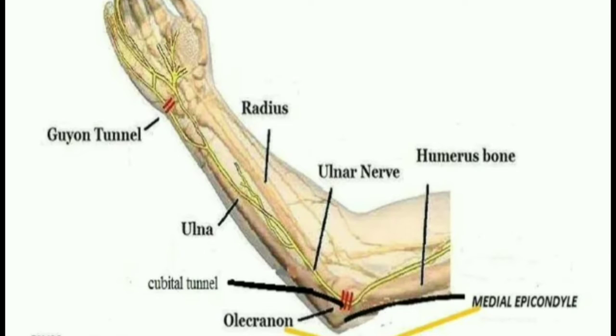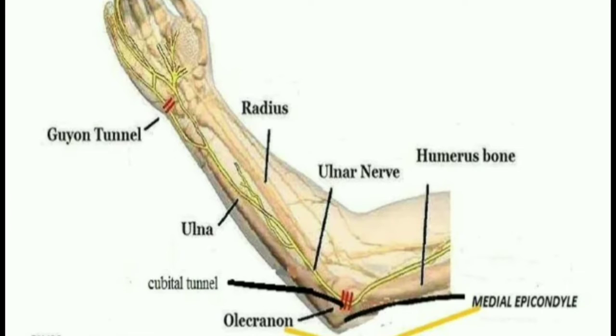In the forearm, it gives off a branch to the elbow joint. Now let us talk about the muscular branches. It gives off two muscular branches, one branch to the flexor carpi ulnaris and the other to the medial half of the flexor digitorum profundus. Now let us talk about the course and distribution in the hand.